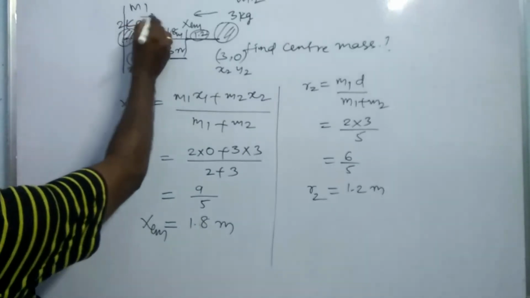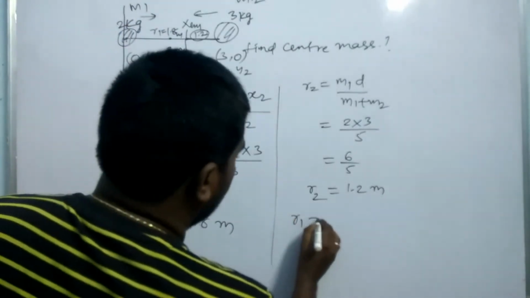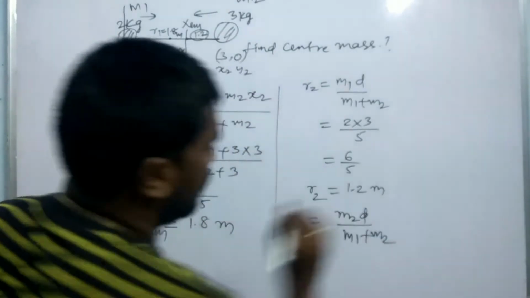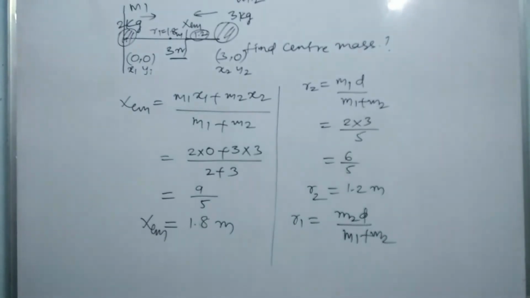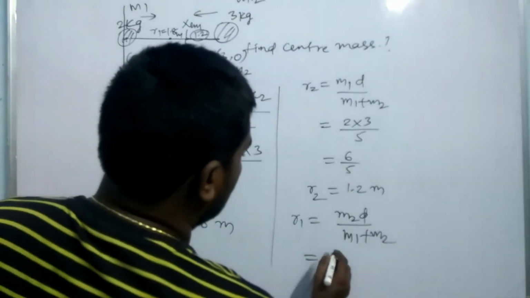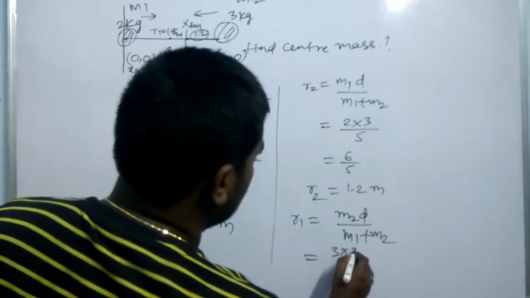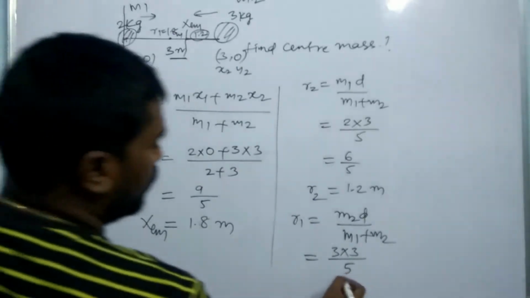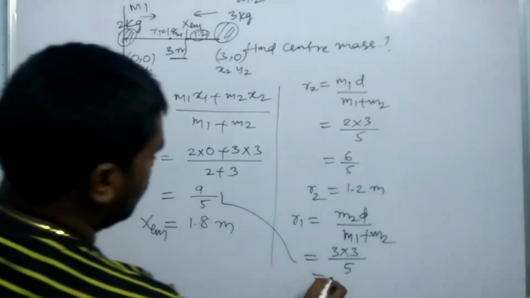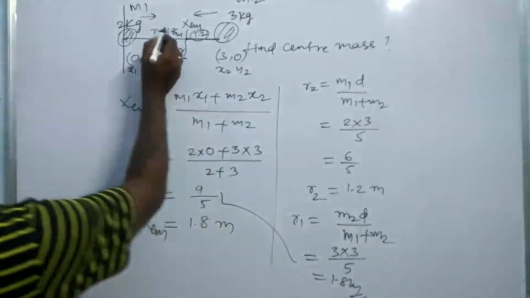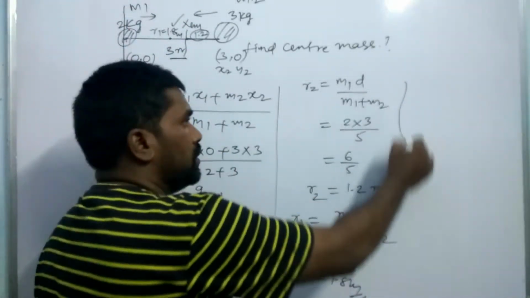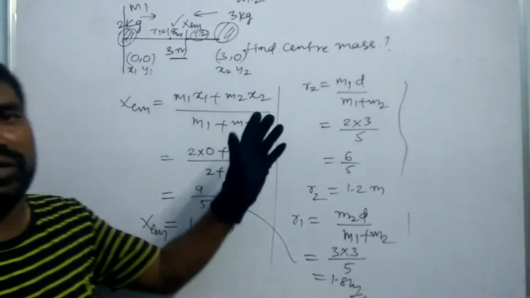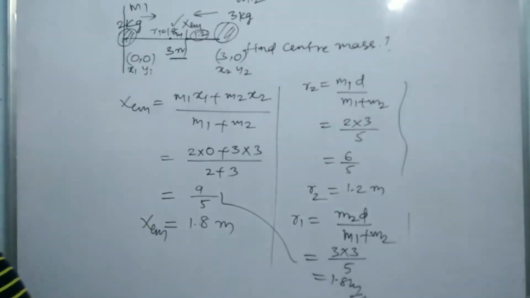Coming to this side, R1 equals M2 d by (M1 plus M2). M2 is 3 kg, d equals 3 meters, and M1 plus M2 equals 5. It is 9 by 5, which is 1.8 meters. So this is 1.8 meters. This is the shortcut method you have to remember. This is the pattern to find the center of mass of two particles.